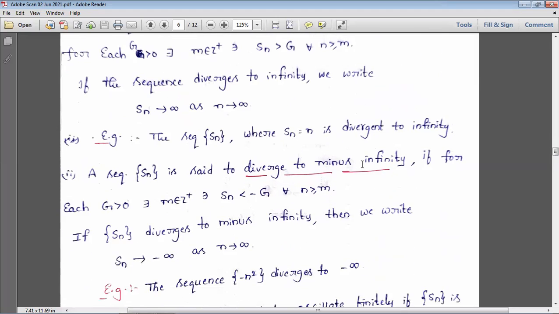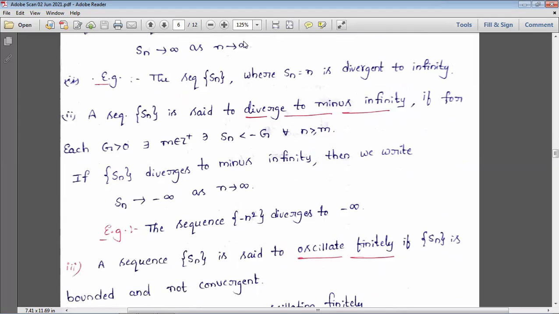So that's why this is a positive infinity. And next, minus infinity is when the sequence approaches minus infinity. Here the example is minus n square. Same like this, limit n tends to infinity, you can find minus n square. If you substitute infinity in place of n, then what will we get? Minus infinity square, obviously minus infinity. So for that we simply call this a negative infinity or negative divergent. Okay, positive divergent and negative divergent.